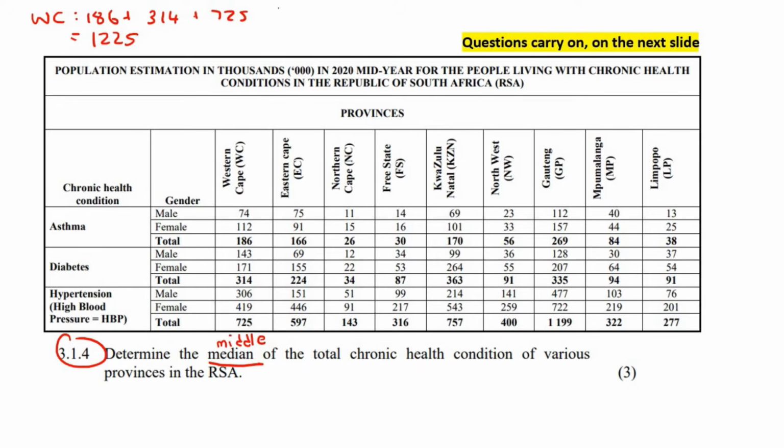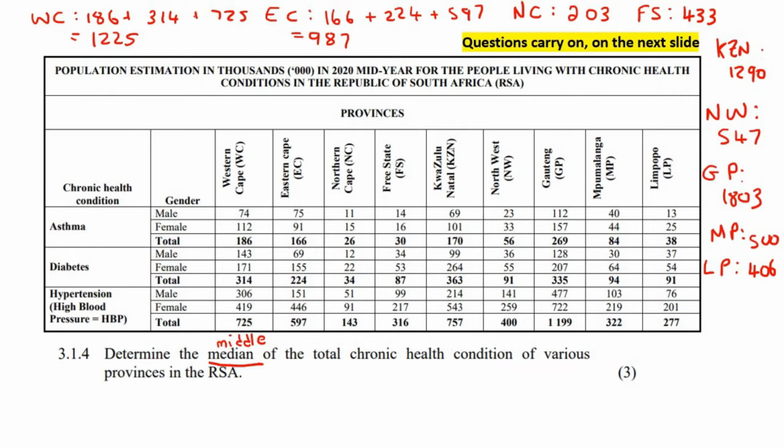The Eastern Cape, let's do that one next. So you would just repeat, okay? You're going to go add up all of these values. So there I went and calculated all of the values for the different provinces. Now, to do the median, you have to arrange them from smallest to largest, okay?